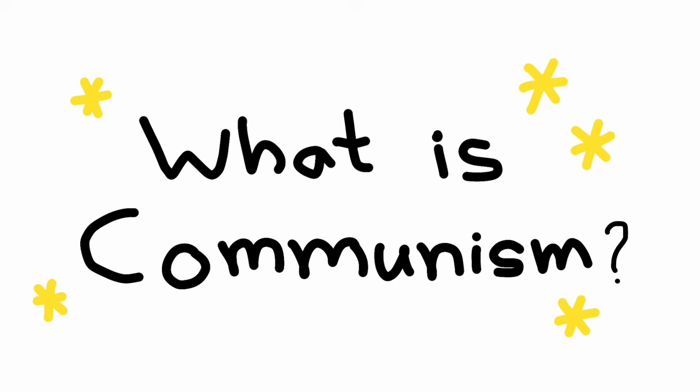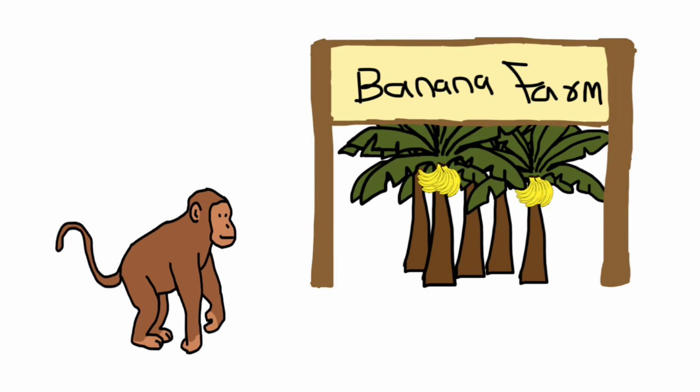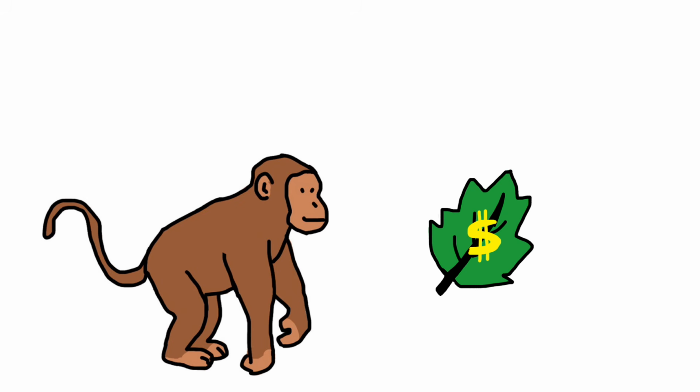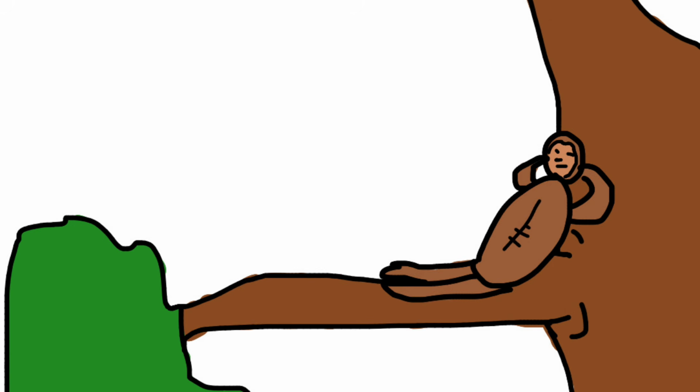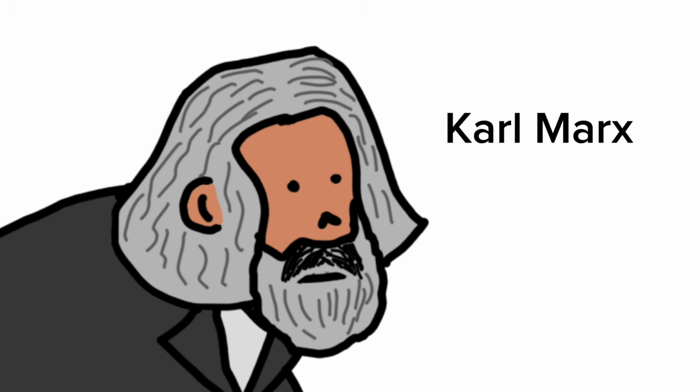What is communism? Monkey works in a banana farm. Monkey gets leaves as wages for his work. Monkey uses these leaves to buy bananas. Everything looked normal until the monkey named Karl Marx entered.